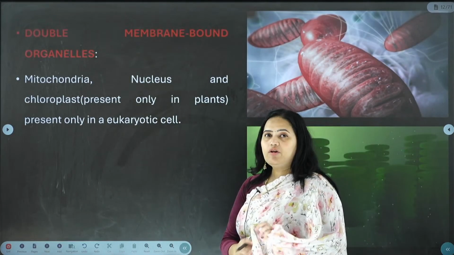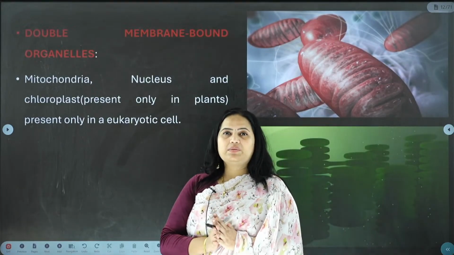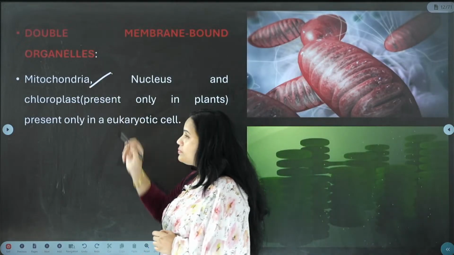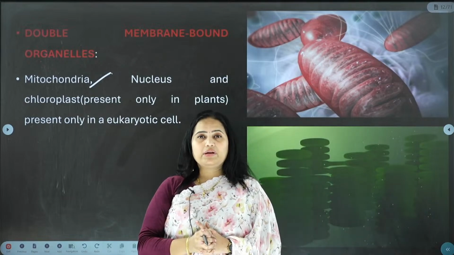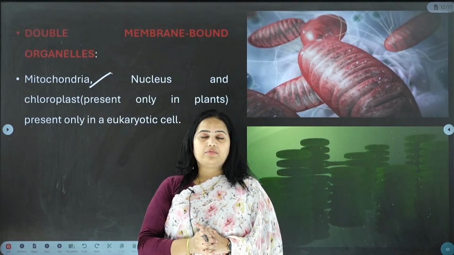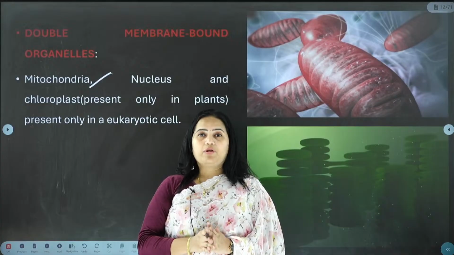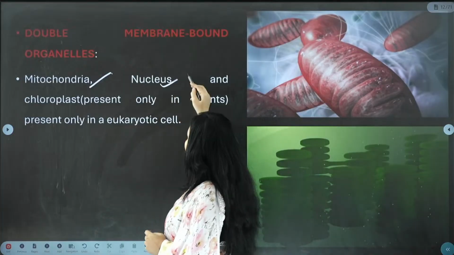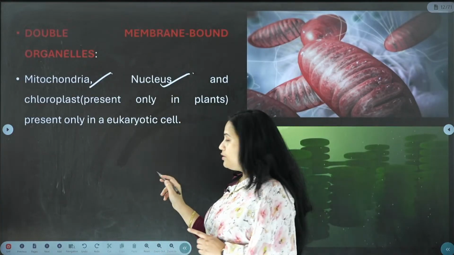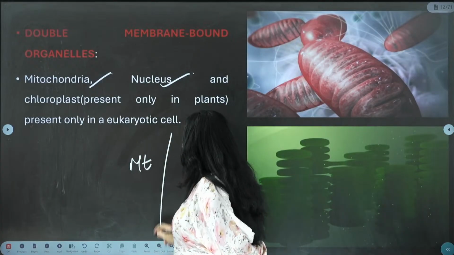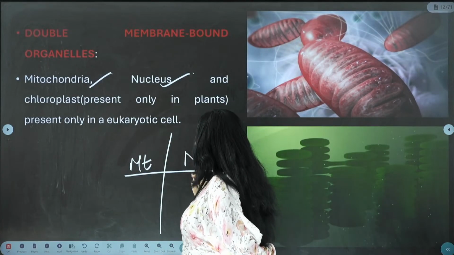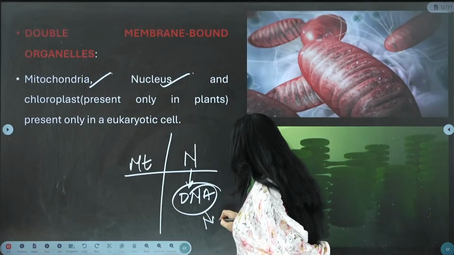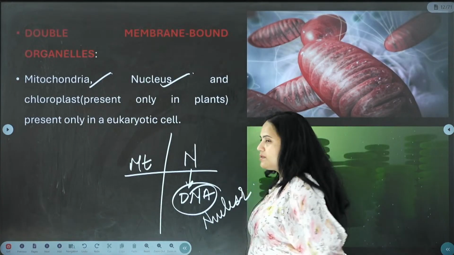Now let us see organelles which are double membrane bound, which implies that they are extremely useful. What are they? Mitochondria. Just now we understood that mitochondria is called the powerhouse of the cell. Why is it called the powerhouse of the cell? Because it produces ATP, adenosine triphosphate. And next you see the nucleus. Let us understand about mitochondria and nucleus. Definitely in the nucleus your DNA is present. This DNA is called nuclear DNA.